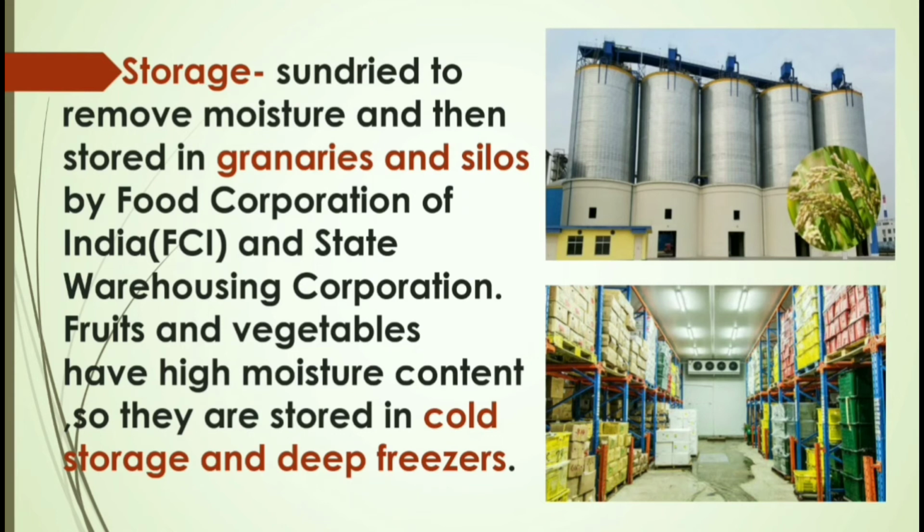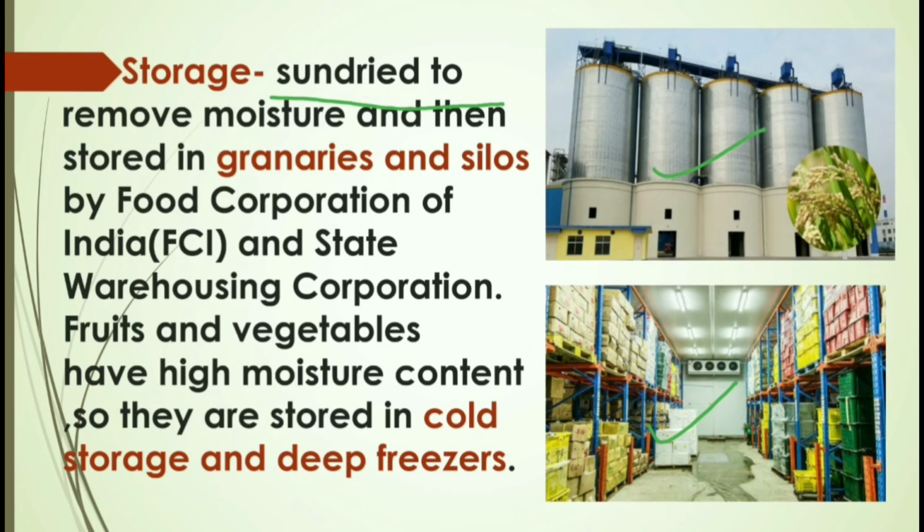The grains are stored in large silos, and the fruits and vegetables are stored in cold storage. The grains must be sun dried before storing because they contain a large amount of moisture, which can increase the microbial activity. So we need to sun dry them before storing.